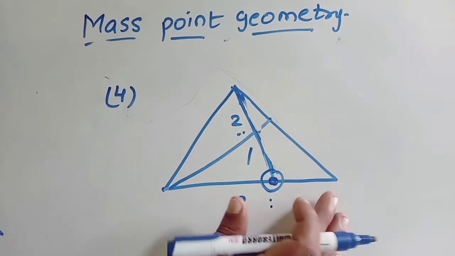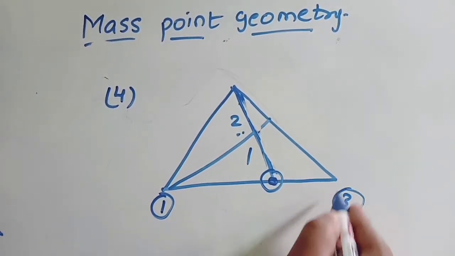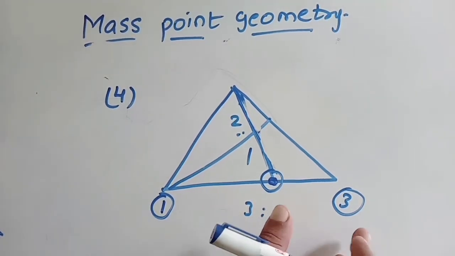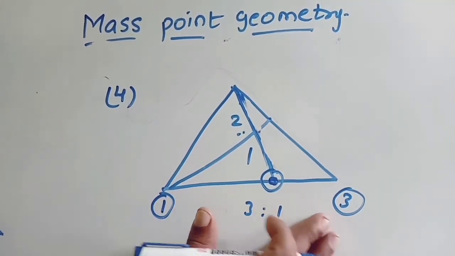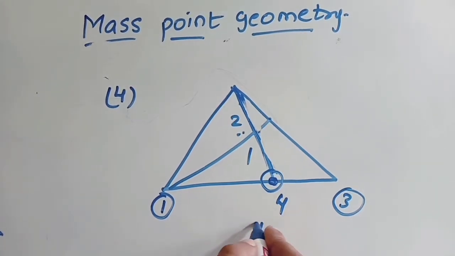Correct? See, this is 3:1. So obviously this can be 1 and this can be 3. Correct? Because it is 3:1. This weight is 3, this weight is 1. But you can't just say this weight is 1 and this weight is 3. They are in the ratio 1:3. Okay, now. So for example, let us take 1 and 3. So what is the weight here? Here weight is 4. Correct?